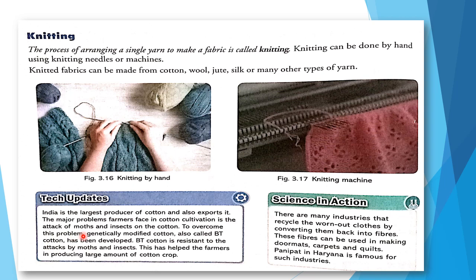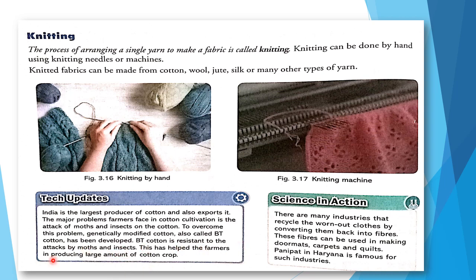To overcome this problem, genetically modified cotton, also called BT cotton, has been developed. BT means Bacillus thuringiensis. So to overcome the attack of moths and insects, this BT cotton has been introduced. BT cotton is resistant to attack by moths and insects.